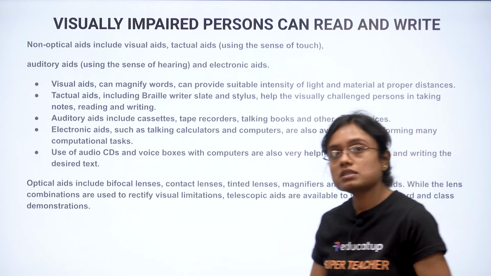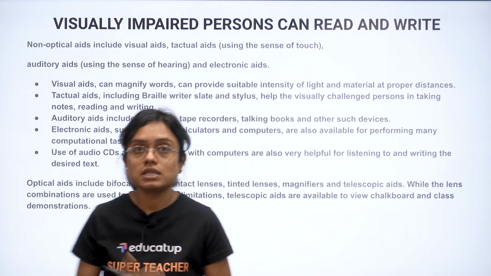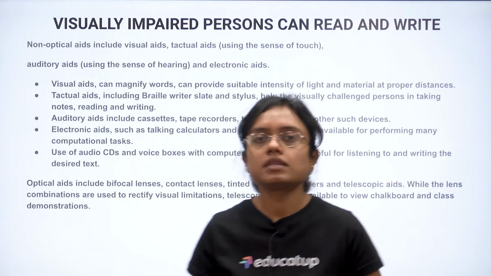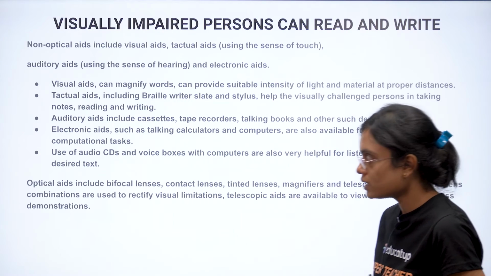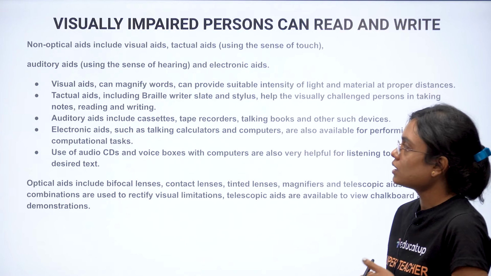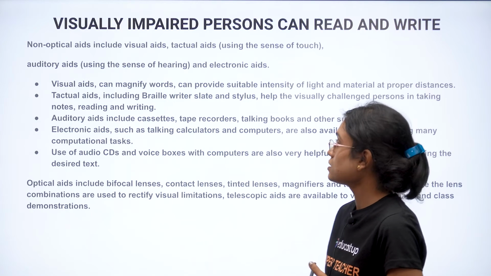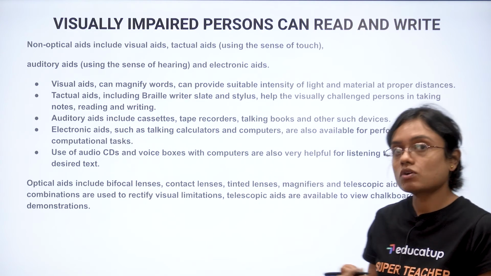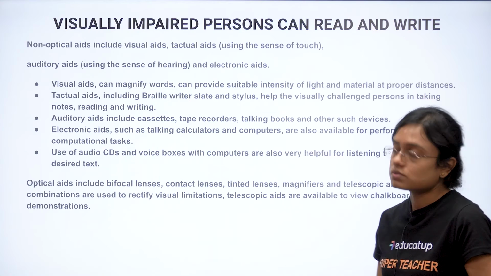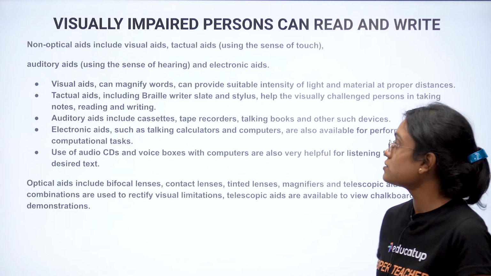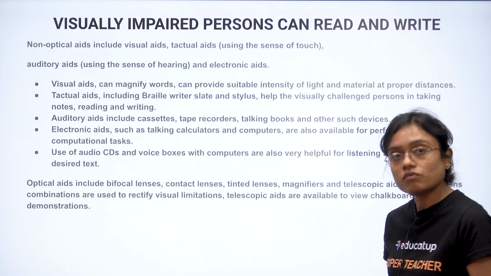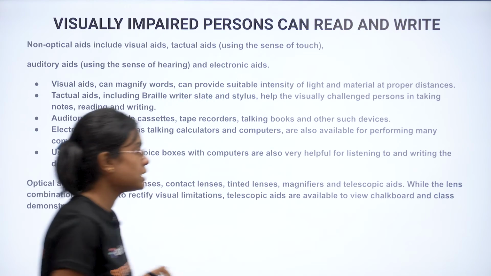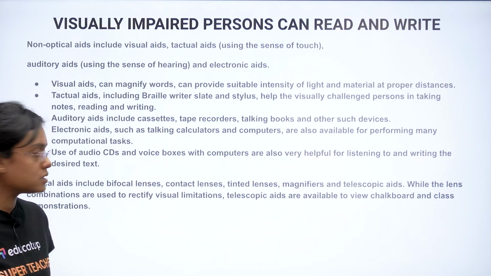Now, visually impaired persons can read and write. The people who are not able to see, or whose vision is not clear, can also read and write because of a whole lot of visual aids. Like magnifying aids. Other than that, textual aids like braille writer, slate, stylus. Auditory aids like cassettes, they can hear rather than read. Talking books. Electronic aids such as talking calculators and computers, then audio CDs and voice boxes. Optical aids including bifocal lenses, contact lenses, magnifiers, then telescopic aids.